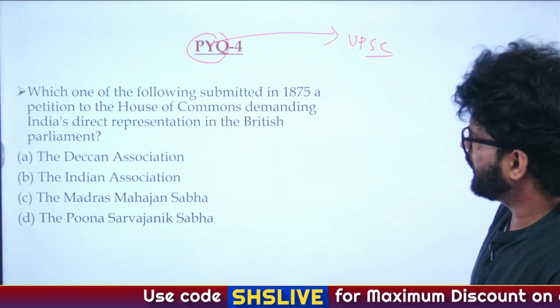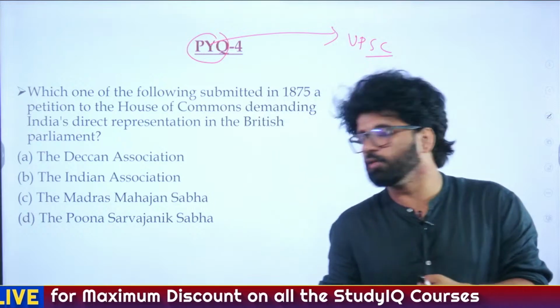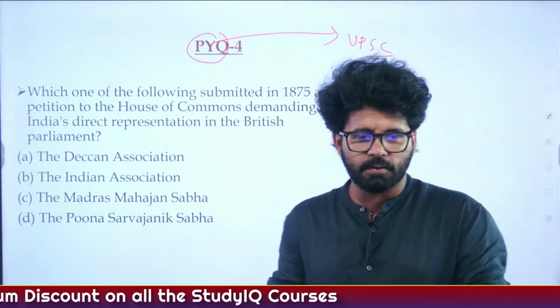What is the name of this organization? A, Deccan Association, B, Indian Association, C, Madras Mahajan Sabha, D, Pune Sarvajanik Sabha. So Vastaram has given the answer.